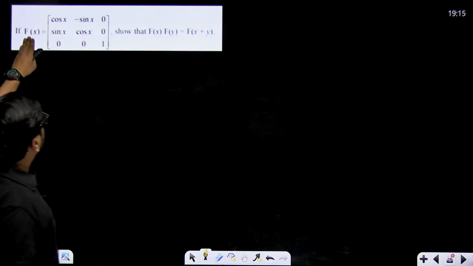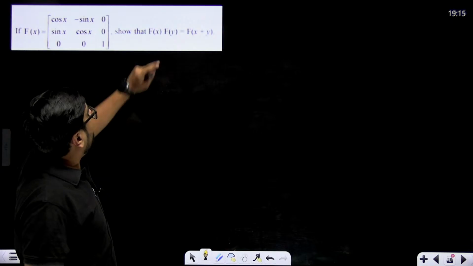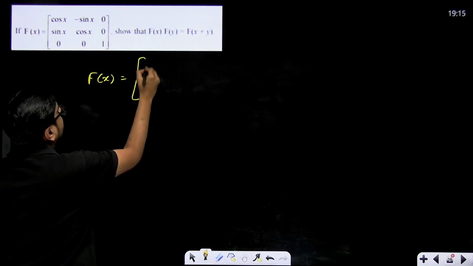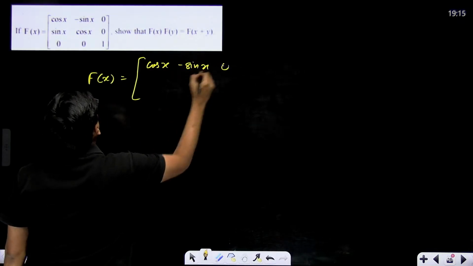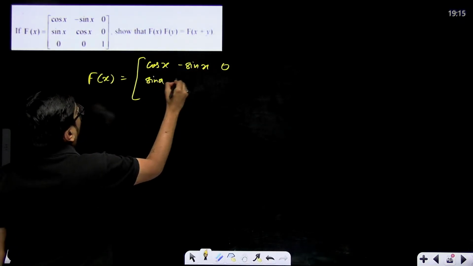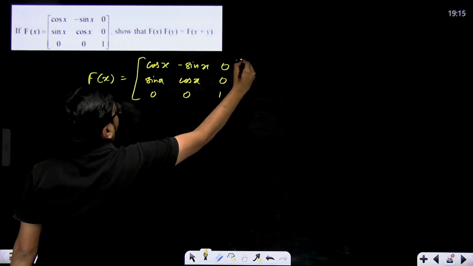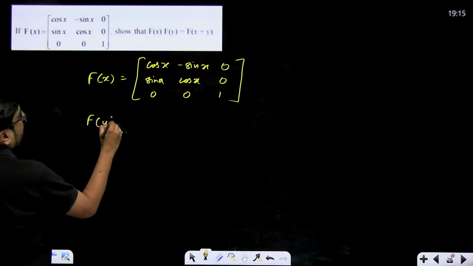Adding function of x defined as a matrix. So show that f of x, your f function of x is defined as a matrix, and the matrix is this: cos x, minus sin x, 0; sin x, cos x, 0; 0, 0, 1. This is your f of x. So what will f of y be?